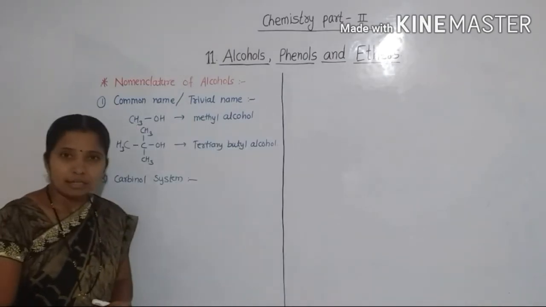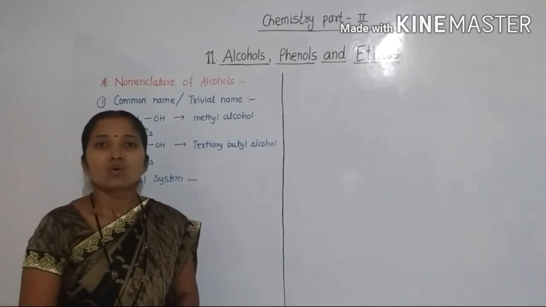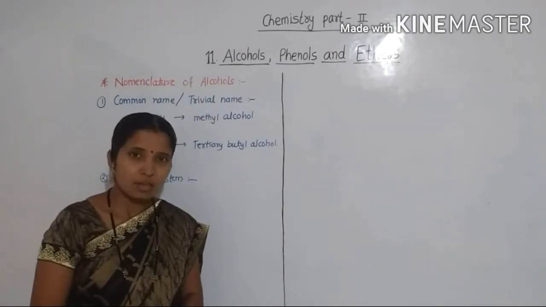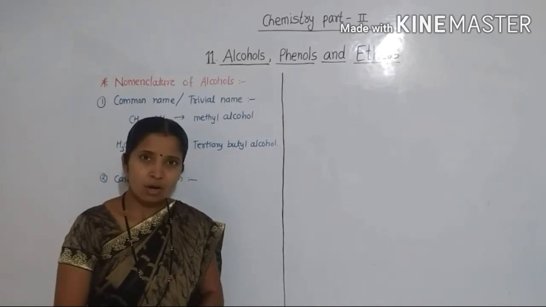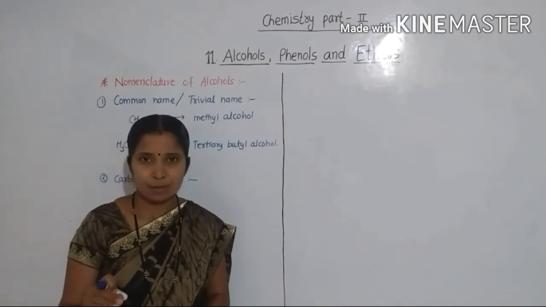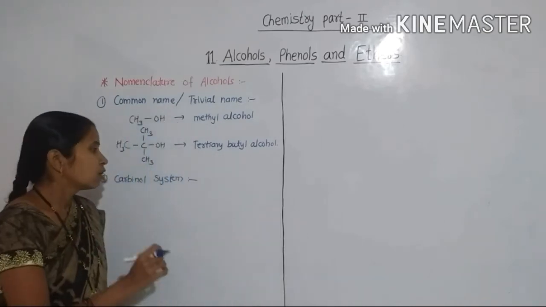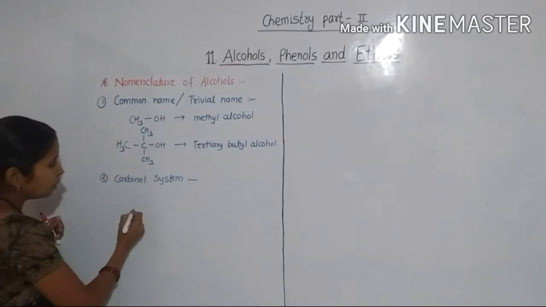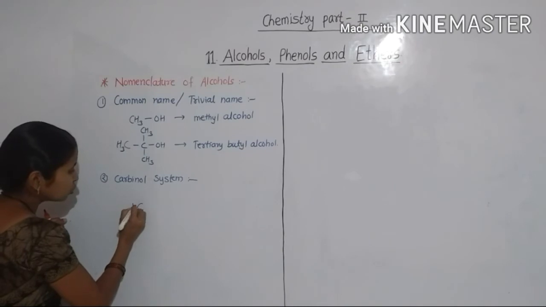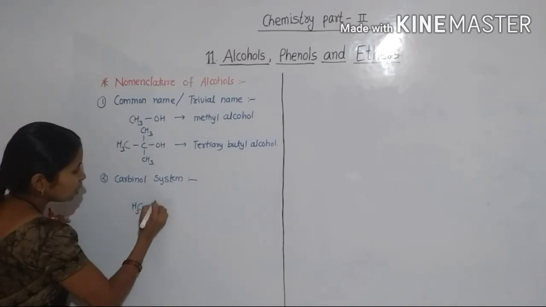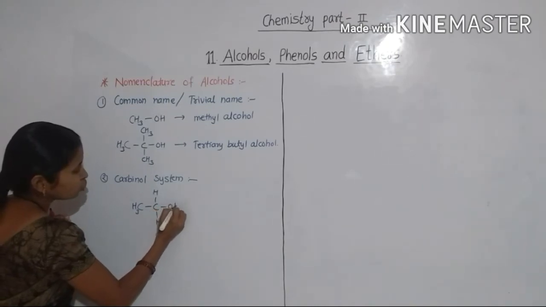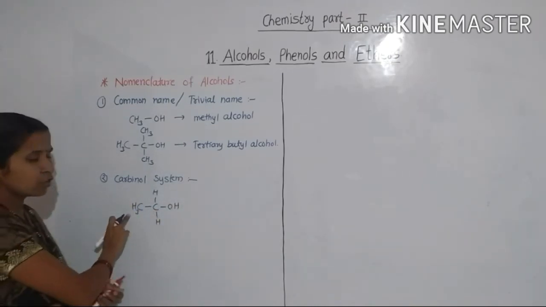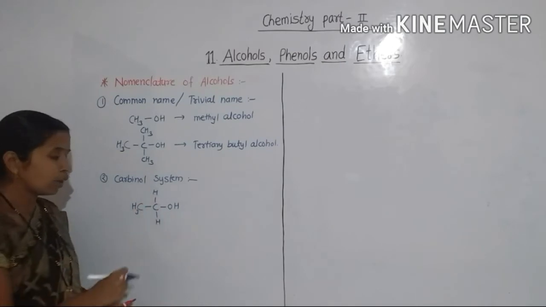In the carbinol system, the alkyl groups attached to the carbon atom carrying the hydroxyl group are named in alphabetical order and then the word carbinol is used. See the example: CH3-CH2-OH.